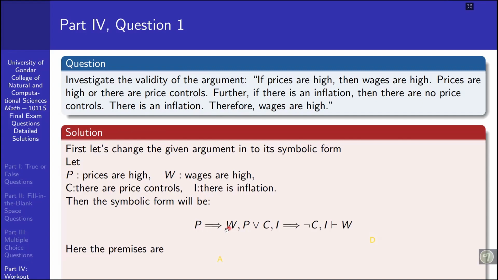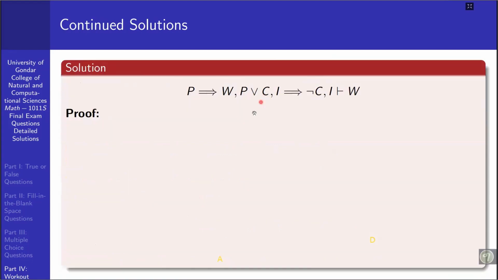The premises are these. One is P implies W. The second is P or C, the third one is I implies negation of C, and the last one is I, and the conclusion is W. So when we do this proof using this formal proof, let's start from the simplest statement, that is simply I. Let's assume that I must be true since it is a premise. Since this is a premise, I is true.